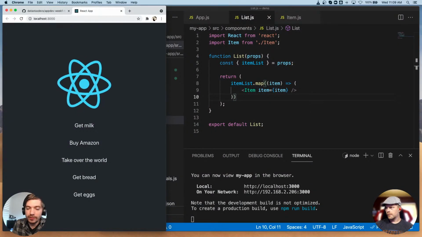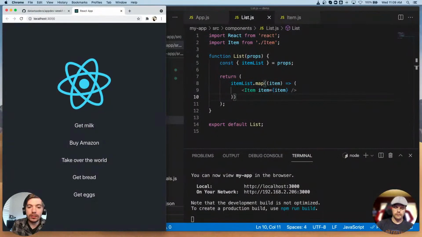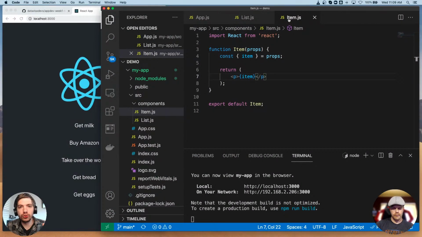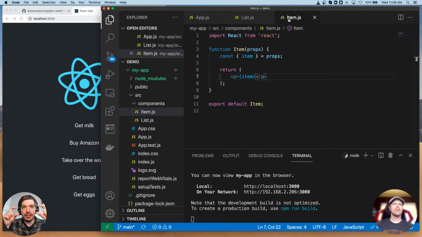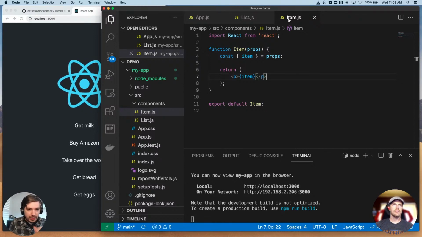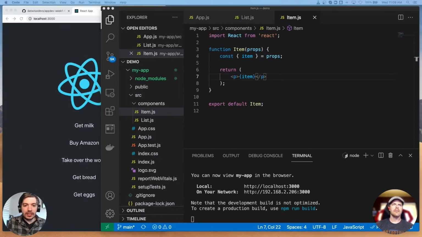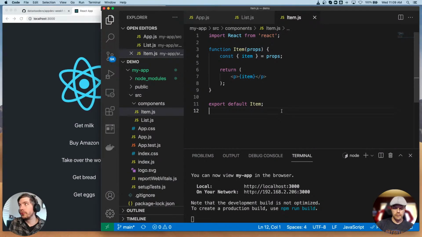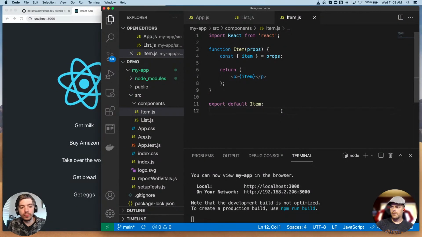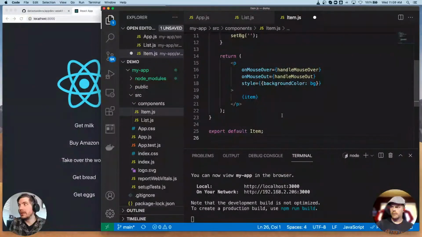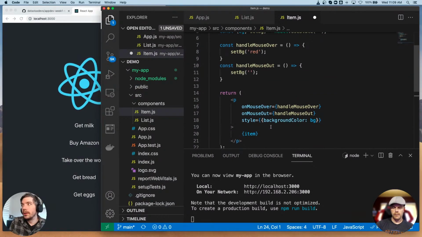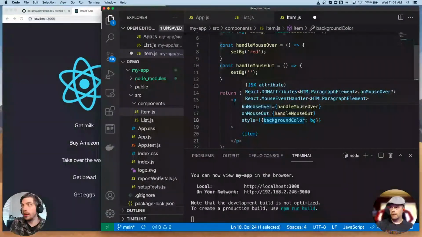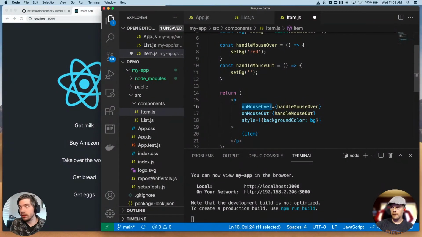Now, why would we do that if it's just doing the same thing? Now we have more granular control over this individual item component. One of the things that we can do is set some styles and some behavior for events like mouse overs or hover events. So I'm going to just copy in this new stuff. We're now wrapping the property item in this same paragraph tag, but we have a few events. Now these are HTML events.